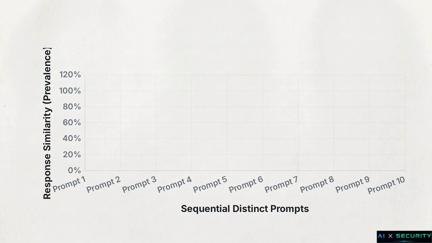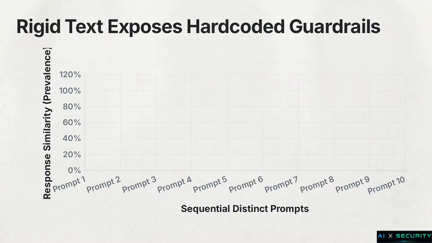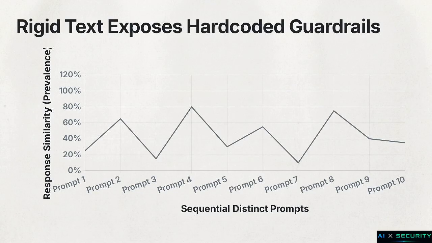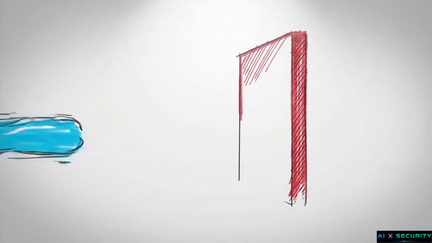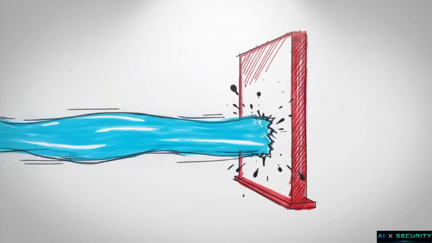On the lexical layer, the algorithm measures the rigid prevalence of the return text. Organic LLM generation naturally varies in its phrasing. If the target repeatedly returns the exact same string of canned text across multiple distinct prompts, it signals a hard-coded middleware block. Finally, the system extracts timing features to detect physical short circuits.